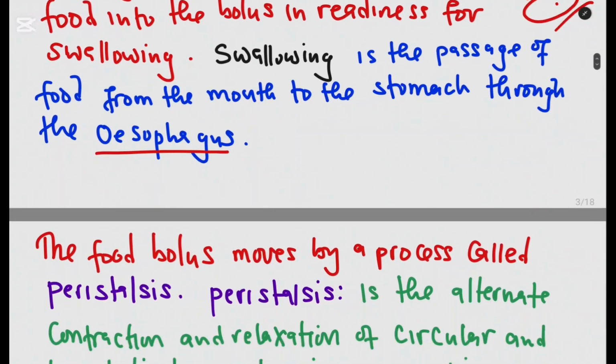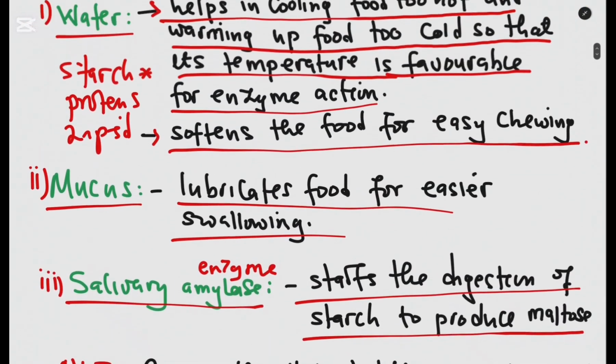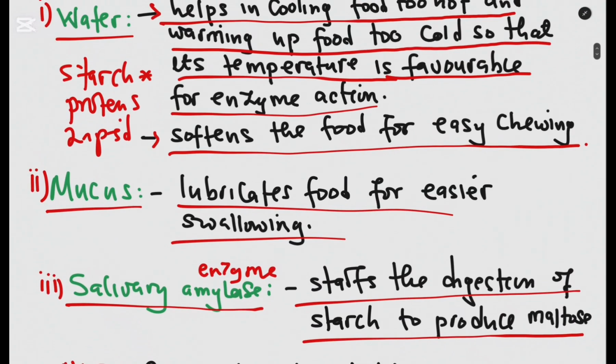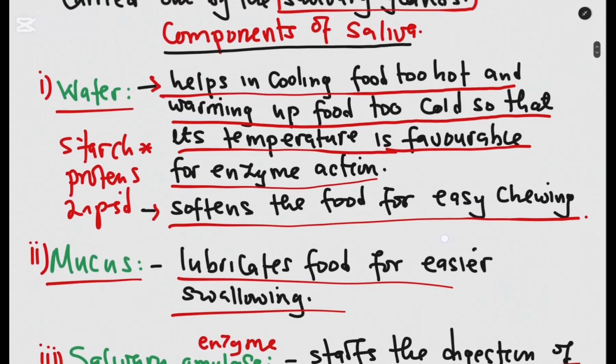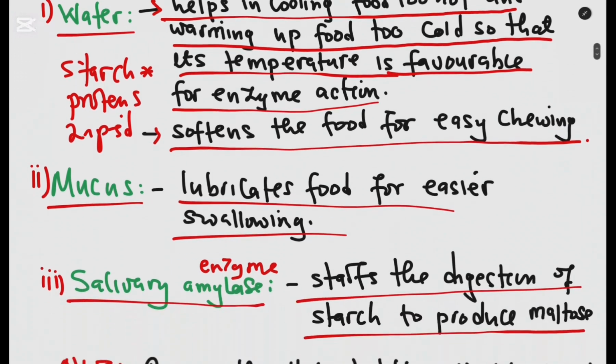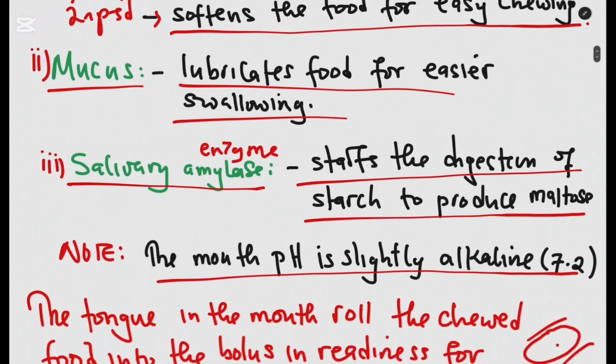Now, we've looked at digestion in the mouth. It all starts with ingestion, that is you take in the food. Then in the mouth there is the secretion of saliva, which contains water, mucus, and salivary amylase. You need to know the functions of these.